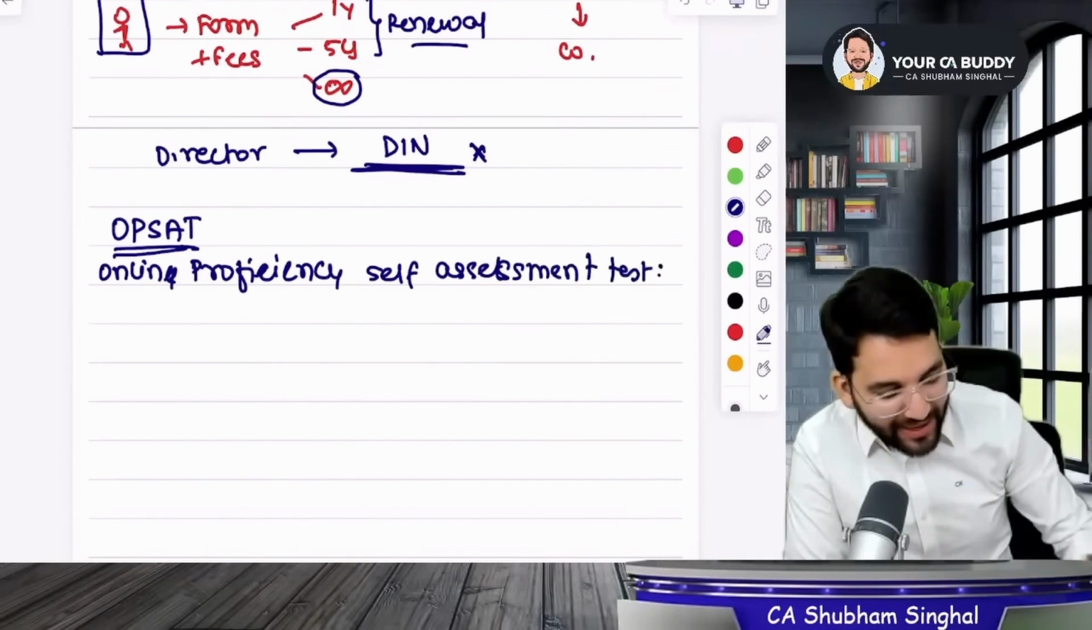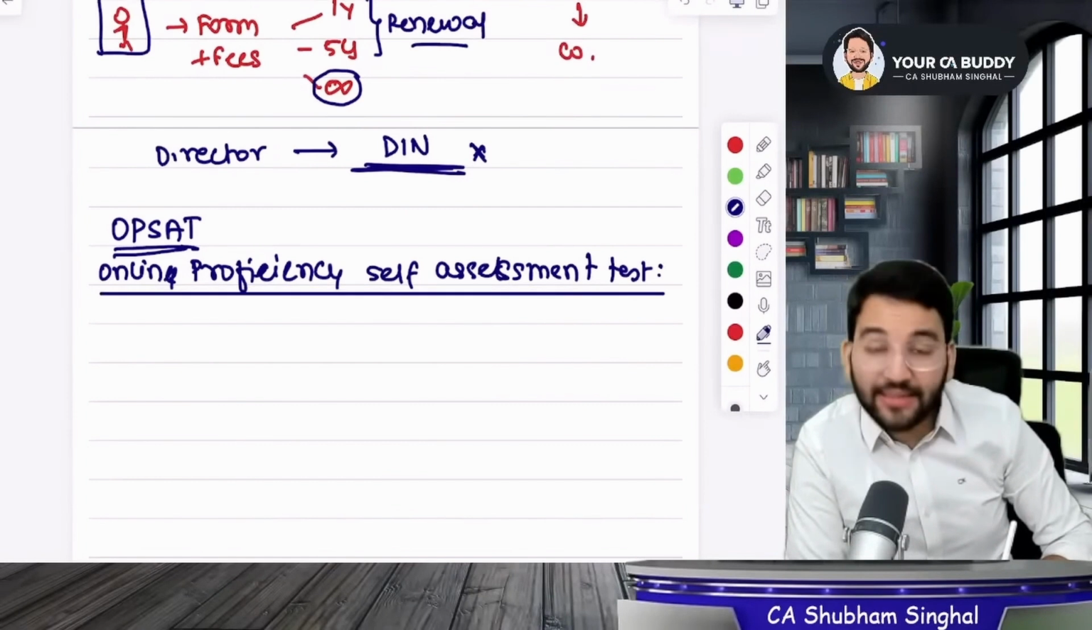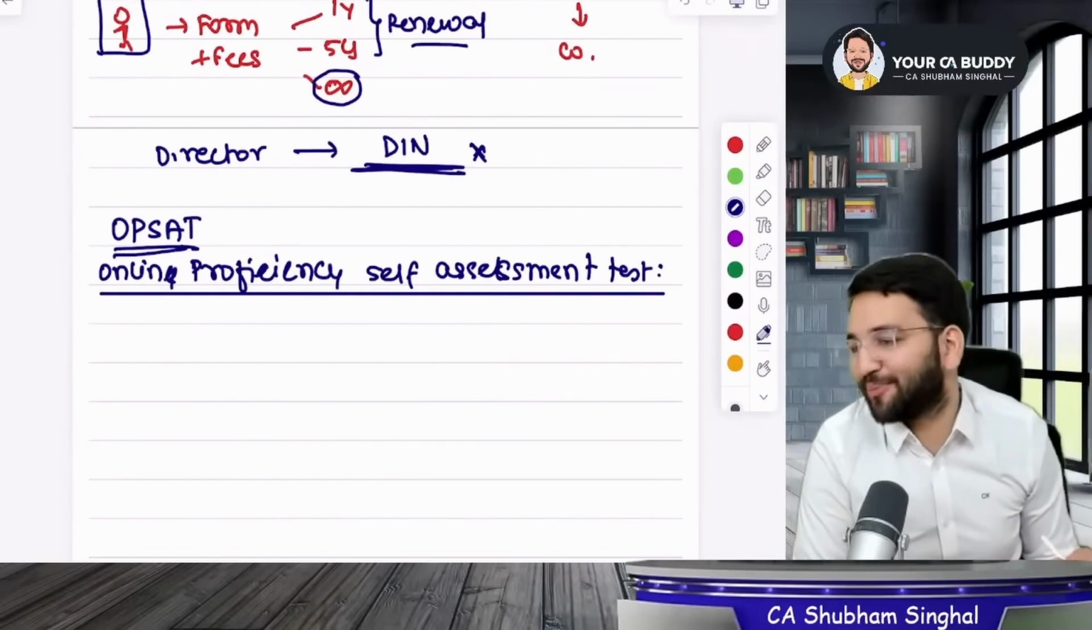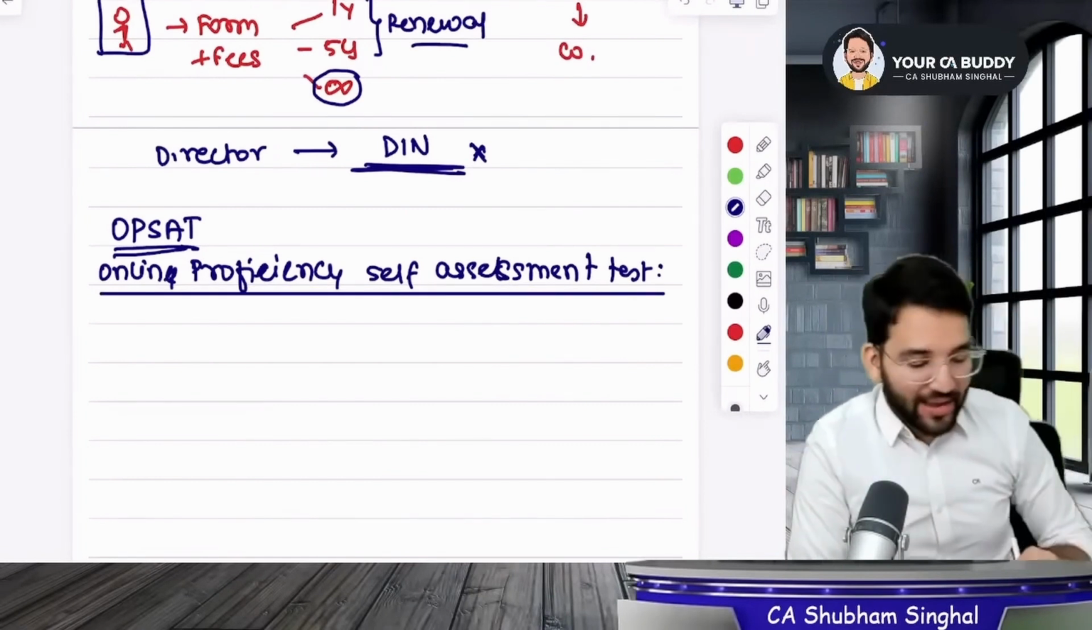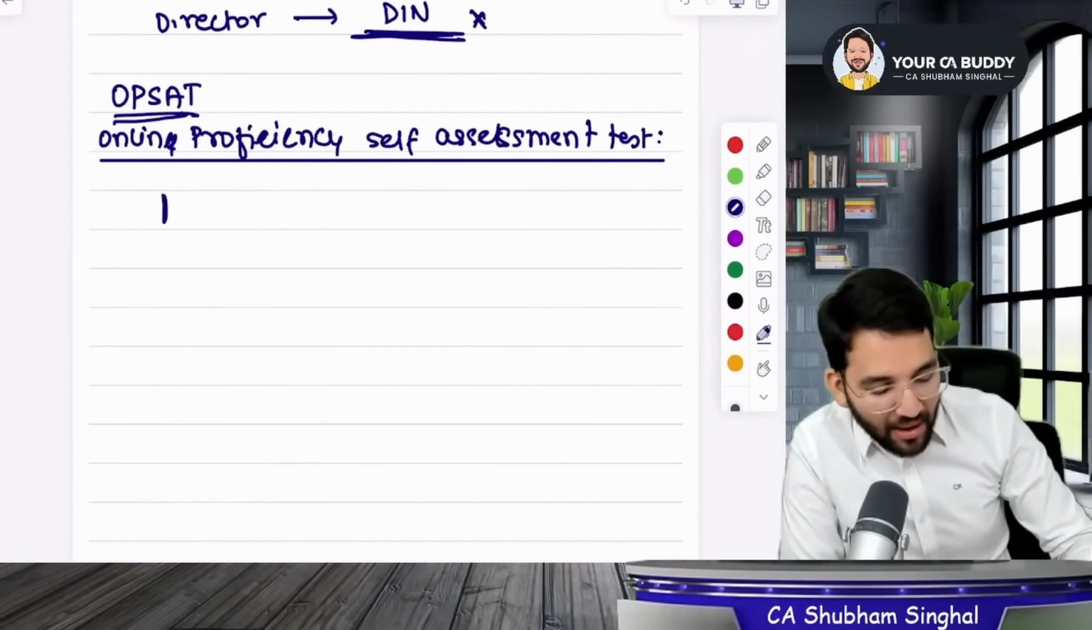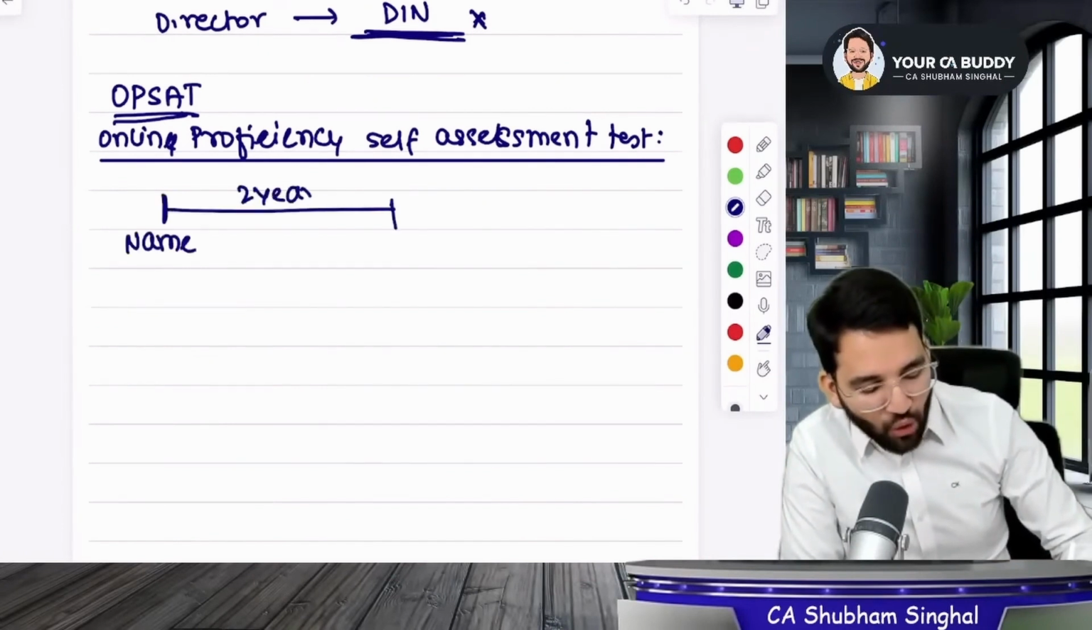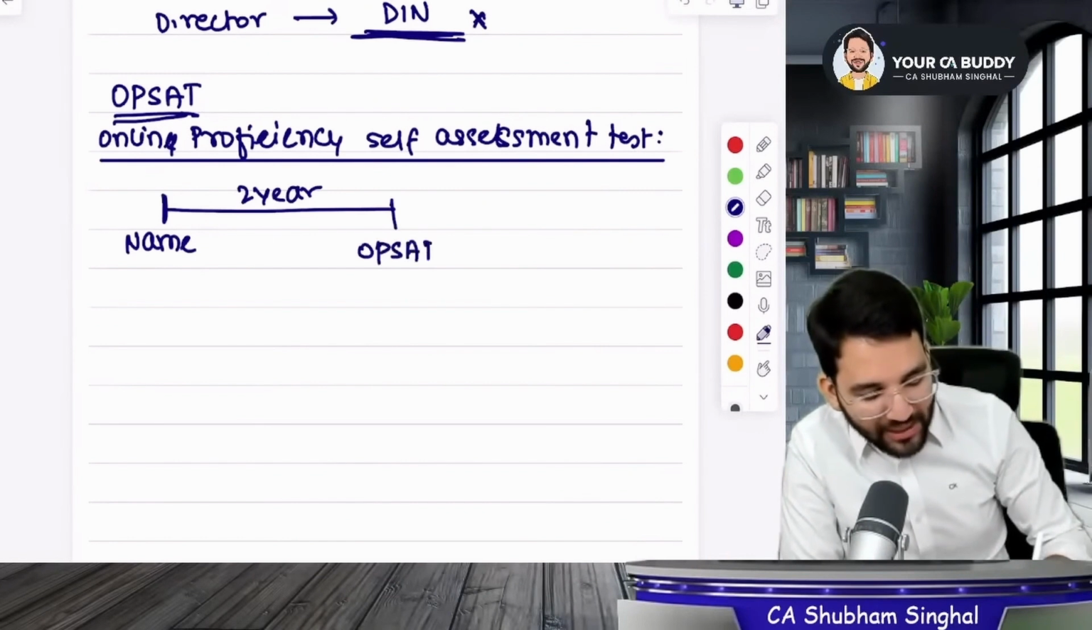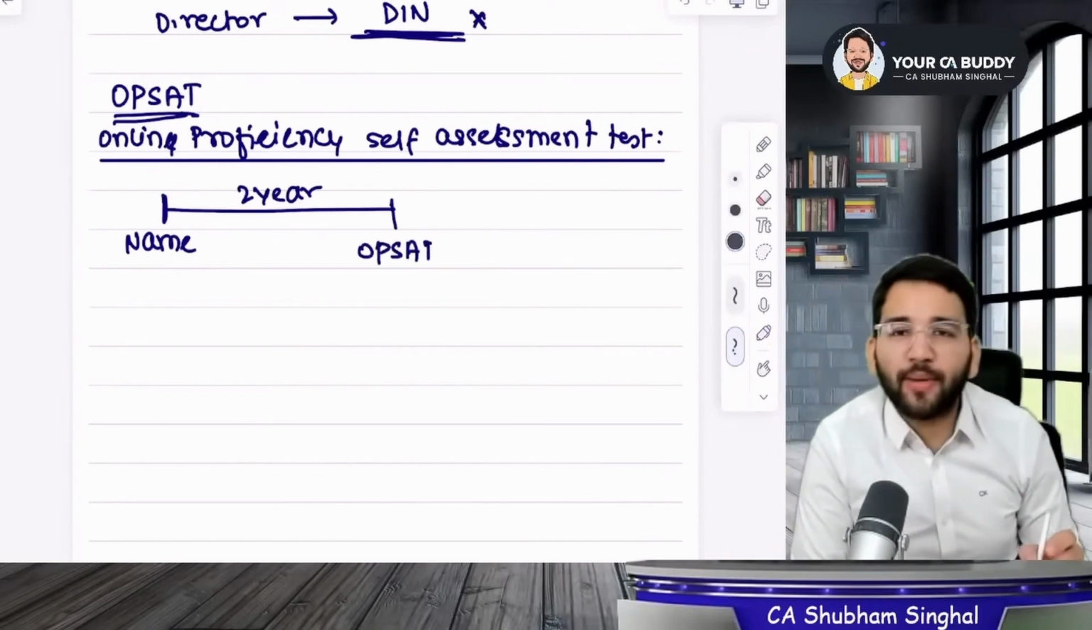If the question in the exam comes from this section, then this concept will be asked. What is OPSAT? After you have your name registered for the exam, you will have to clear this OPSAT exam within 2 years. Within how many years? 2 years. Sir, what do you mean by clear?